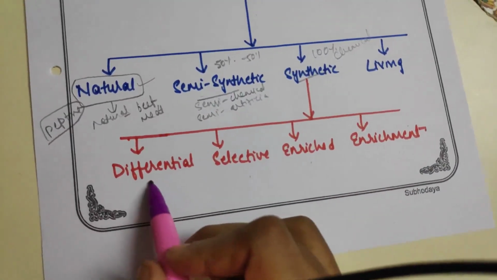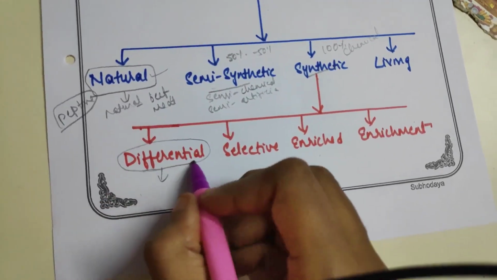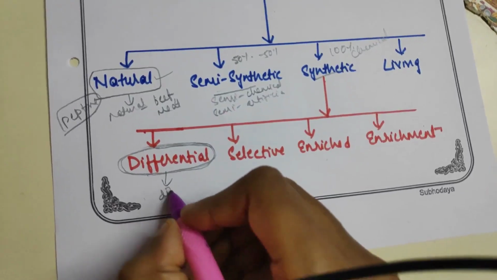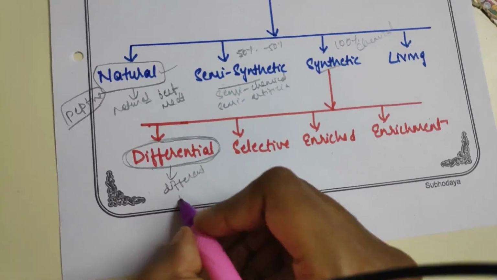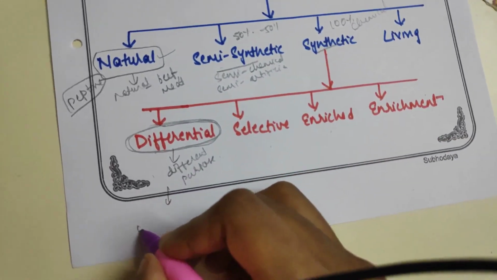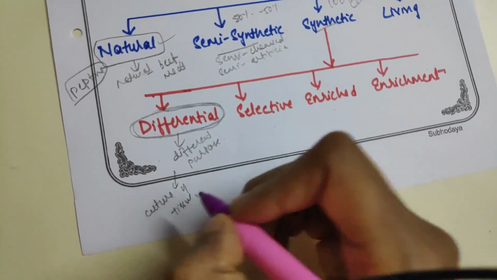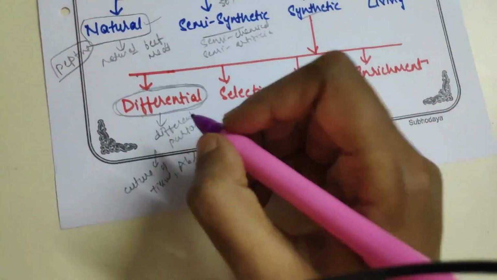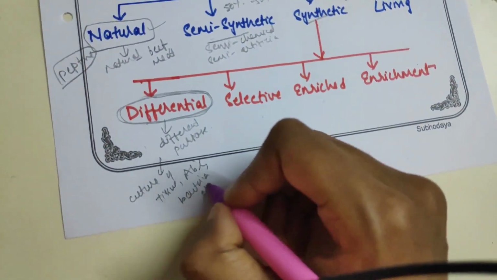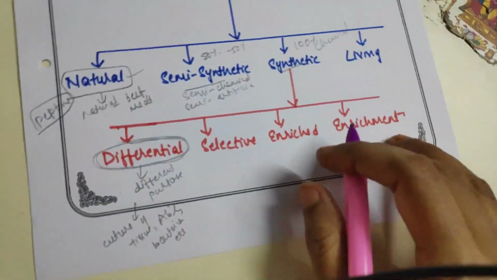So what are these? Differential culture means this culture is used for different purposes, like culture of tissues, antibiotics, bacteria, etc. So all different types we can culture in differential culture.